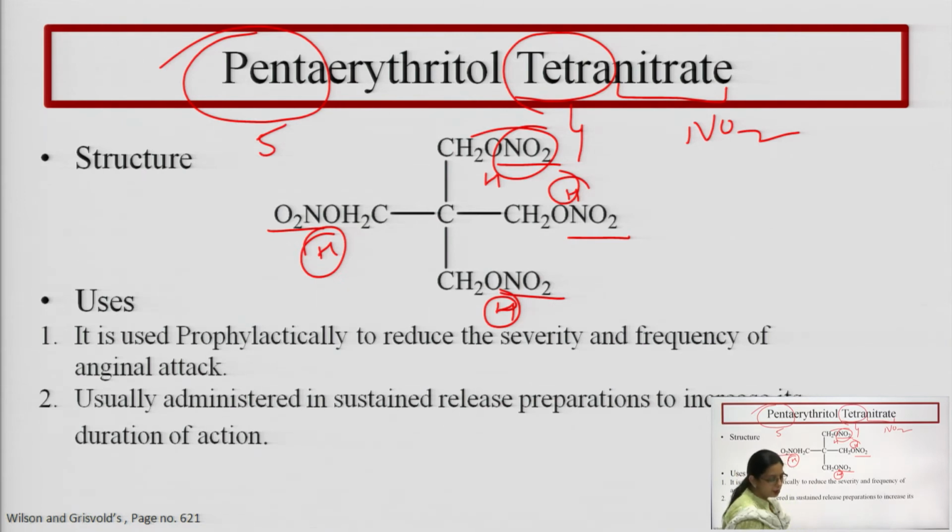So in pentaerythritol tetranitrate the hydroxy groups have been converted to the corresponding nitrate ester. It is used prophylactically to reduce the severity and frequency of anginal attack, and usually we administer it in a sustained release preparation to increase its duration of action.